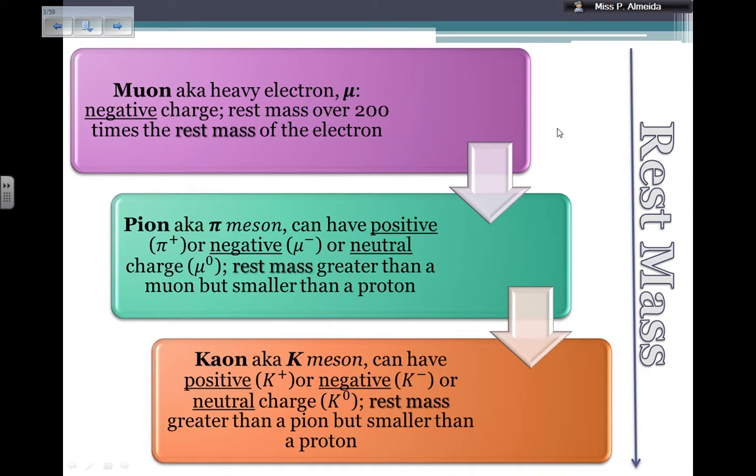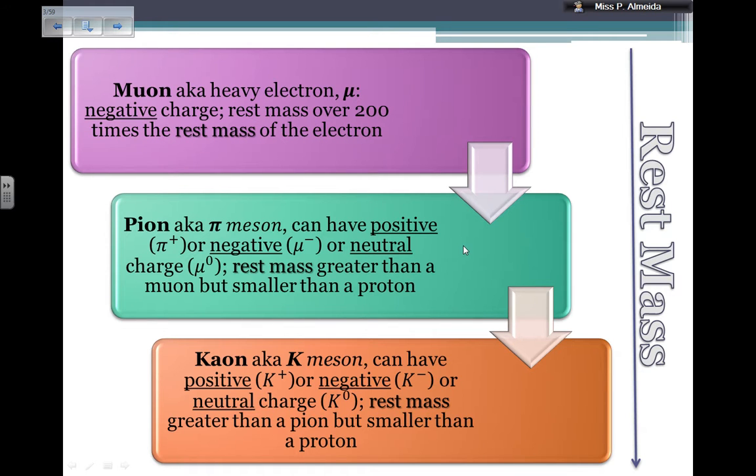The muon is also known as the heavy electron, and that's the symbol there, the mu. It is negative, so it has the same charge as the electron. It has a rest mass that is over 200 times the rest mass of the electron. Still, from all of these, it is the one that has the smallest rest mass.